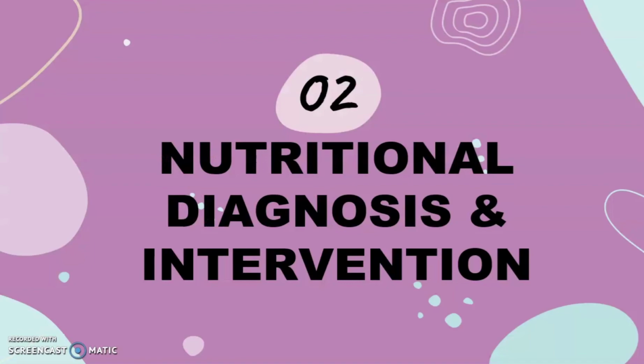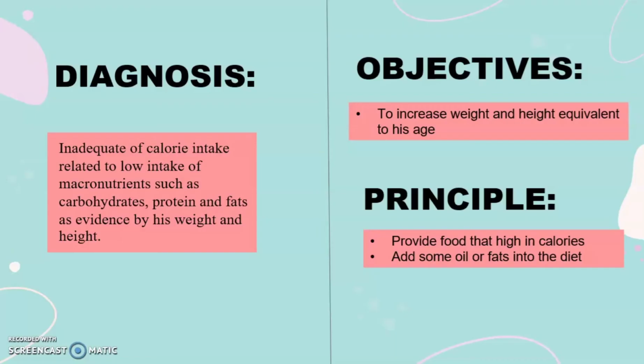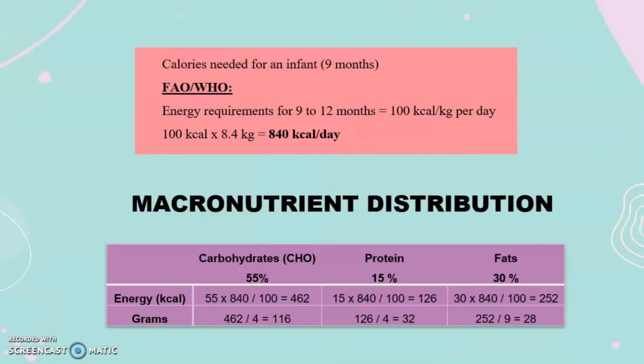So next, nutritional diagnosis and intervention. We have the diagnosis: inadequate calorie intake related to low intake of macronutrients such as carbohydrate, protein, and fat, as evident by his weight and height. The objective is to increase the weight and height equivalent to his age. In principle, we provide food that is high in calories, add some oil or fat into the diet, and also increase the frequency of breastfeeding. So this is the calorie need for an infant aged 9 months.